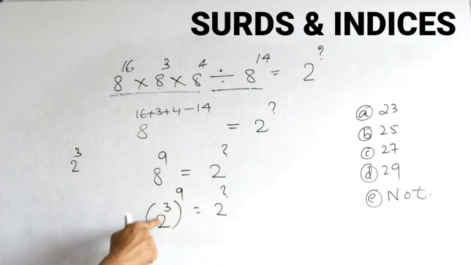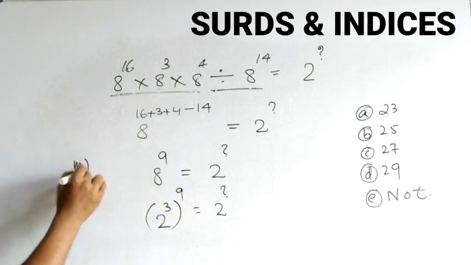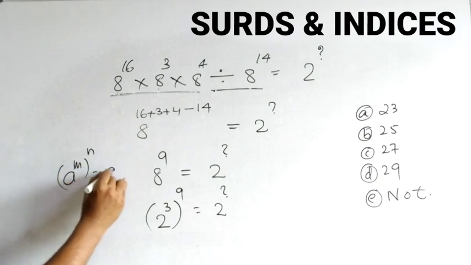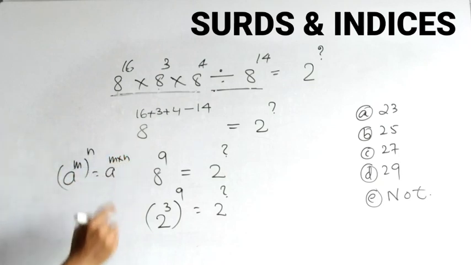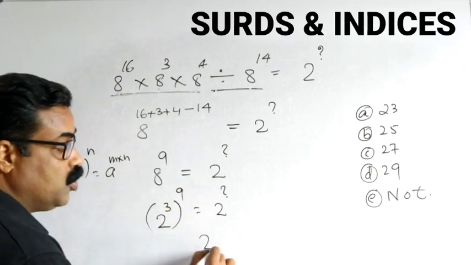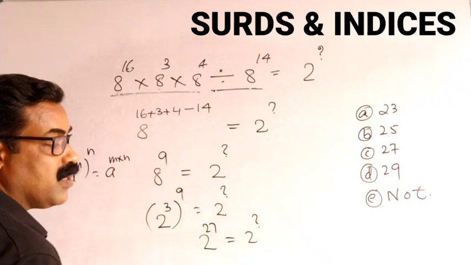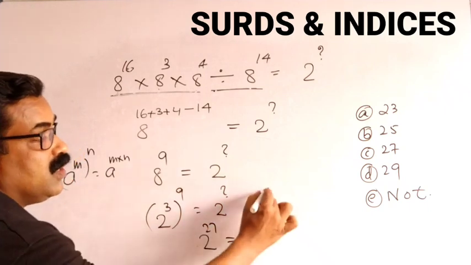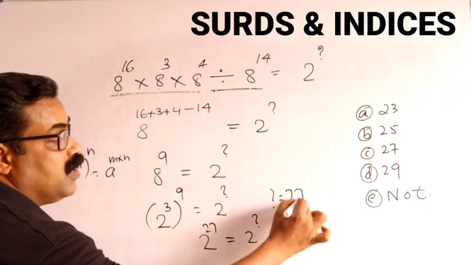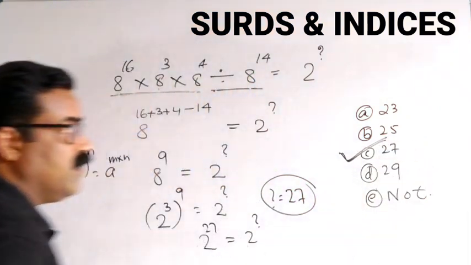This is in the form a power m all power n, which is equal to a power m into n. So 2 power 3 into 9. 3 nines are 27, so 2 power 27 is equal to 2 power question mark. So question mark will be equal to 27. Accordingly we will write the correct answer as 27.